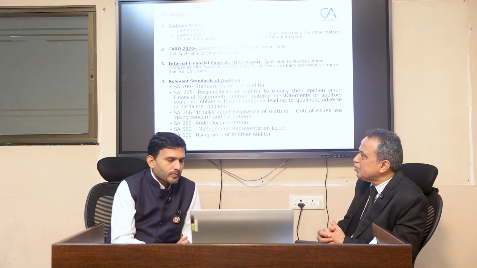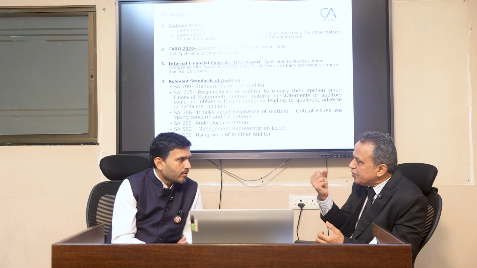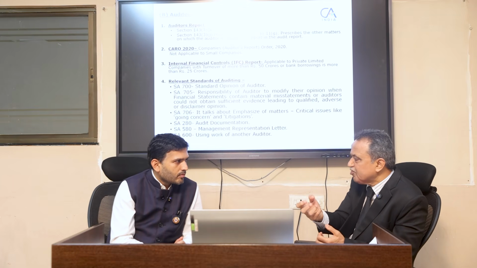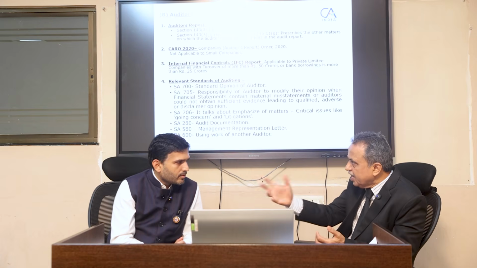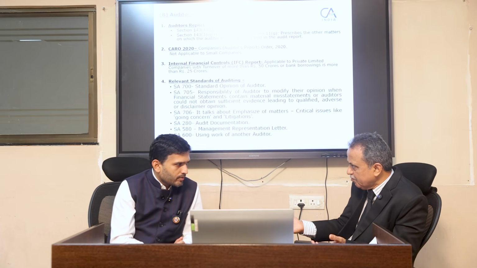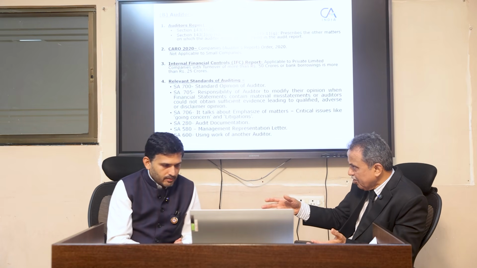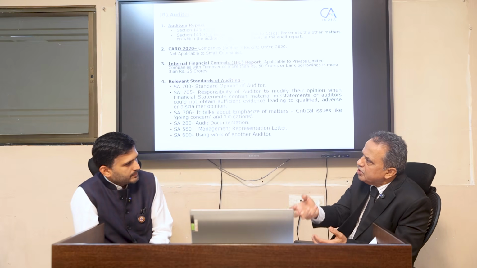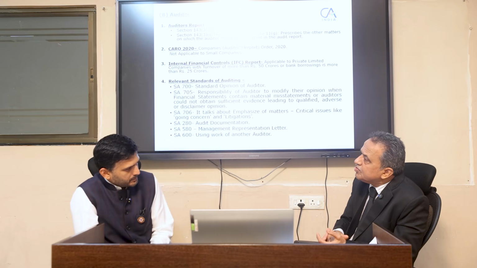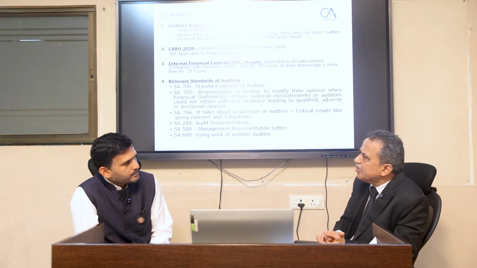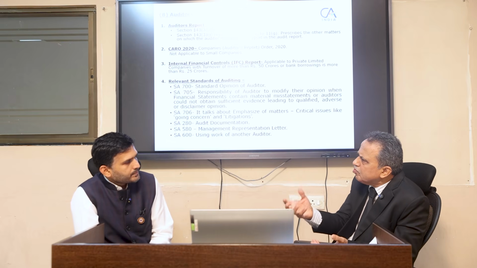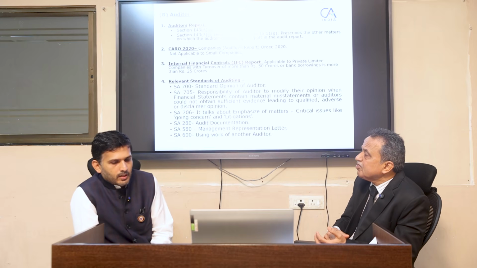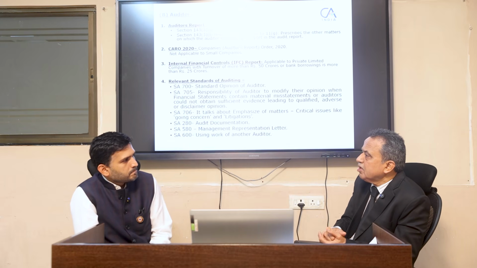In audits also, important queries you raise, you obtain some. Suppose the company has made the provision for interest on fixed deposits. We definitely ask where is the bank certificate for interest, whether it is matching or not. That interest certificate copy must be in your documents. For example, small things are there, some 10, 20, 25, depending upon the volume and size of the company. You must keep those things in your records.